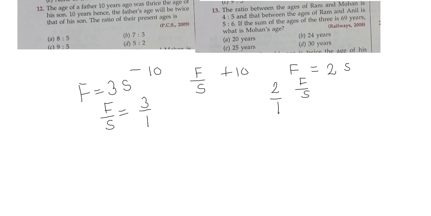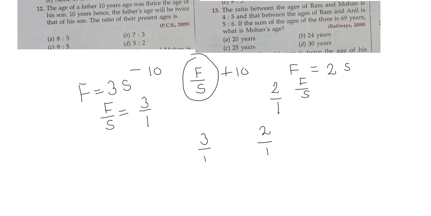The ratio of their present ages, तो हमको प्रेजेंट एजेस का रेशियो यानी कि f/s हमको निकालना है। तो इस क्वेश्चन को कैसे करेंगे? पहला तरीका है हम x मान के करें, that the age of father is x, 10 years ago will be x - 10. तो ऐसे करके अगर हम इसको करने लगेंगे तो it will become very lengthy, so we will make it by ratio. So first ratio is given 3:1 which is 10 years ago, and the ratio after 10 years is 2:1.